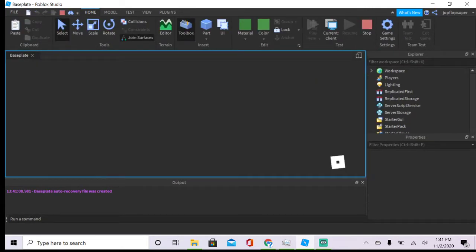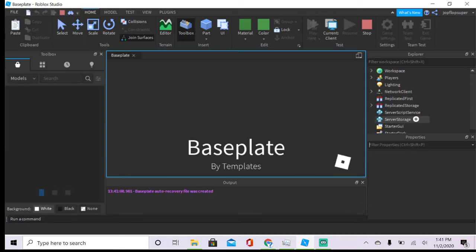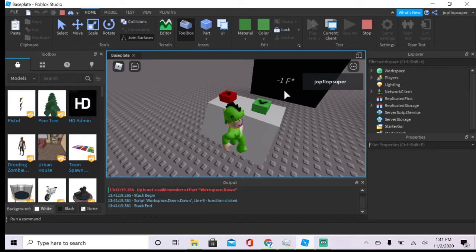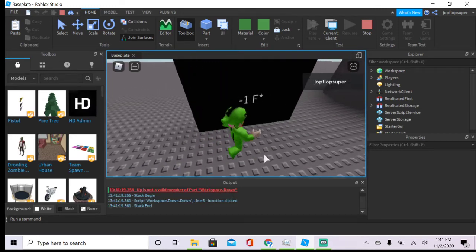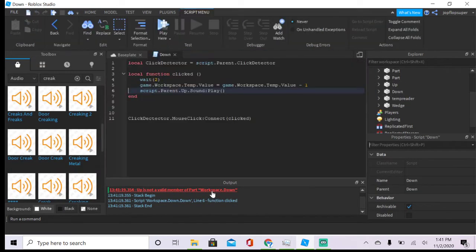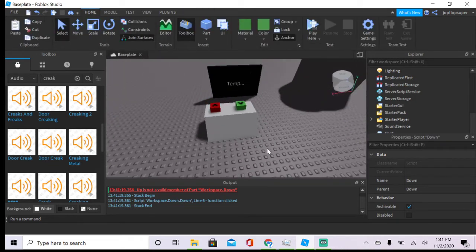Here I go. Play here. Now we should have a fully working control panel. I think it can come to negatives, right? There we go. But oops, I got an error. Up.sound, Down. So yeah, also rename the sound to down, because we have a different script name, so just fix it like that, and we should be good.